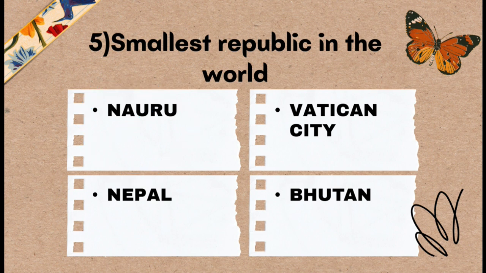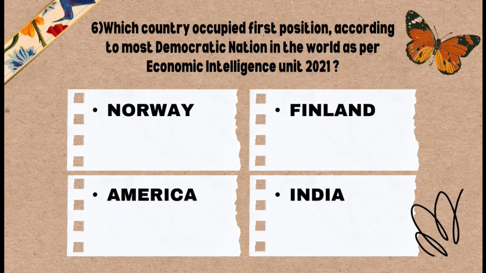Okay, next question, question number 6. Which country occupied first position as the most democratic nation in the world as per the Economic Intelligence Unit 2021? For your information, I want to share that it is a report published by the Economist Intelligence Unit about which is the most democratic nation.